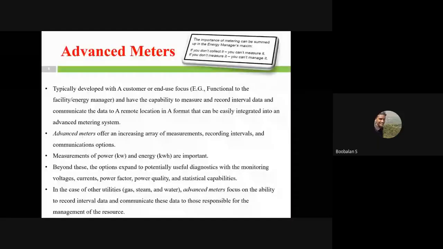Now we could see my screen. Yeah, now it's sharing. So advanced meters are nothing but my microcontroller based metering system, right? In metering systems we have seen, in our 7-hour class before, at the start of my module number 3, about traditional meters, advanced meters, and smart meters, right?